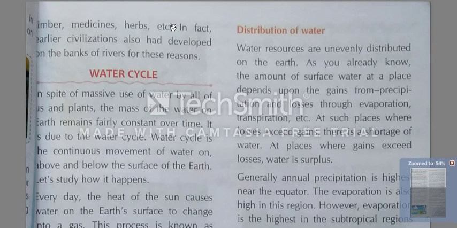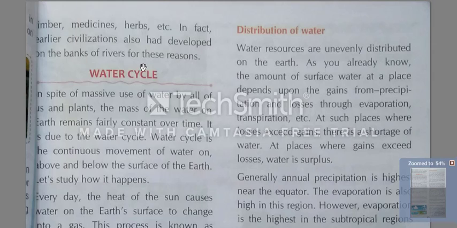Timber, medicines, herbs, etc. We get these all through the plants. Okay, through the plants we get all these things. In fact, earlier civilization also had developed on the banks of rivers for these reasons. Because of these reasons, mostly civilization was there near the river, ocean, or sea. Yes. So now we will see water cycle. What is water cycle? Let's see.